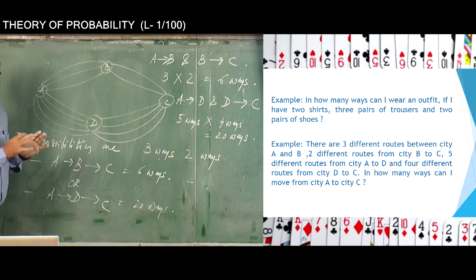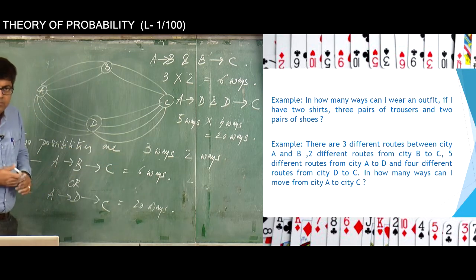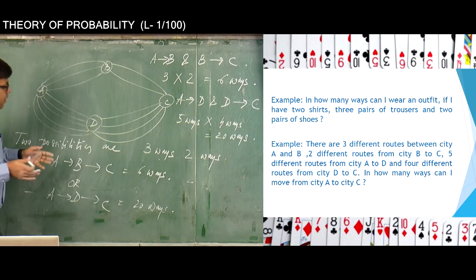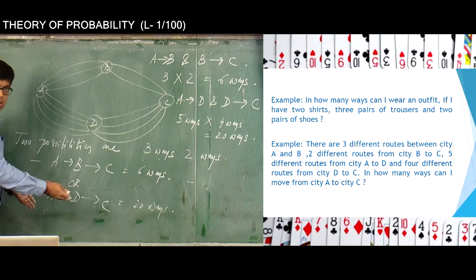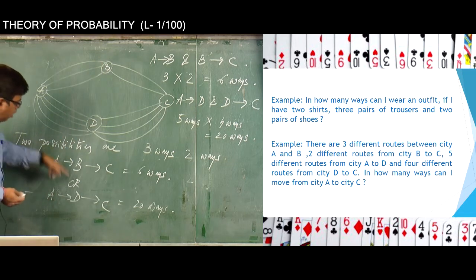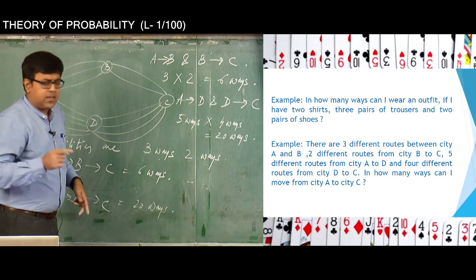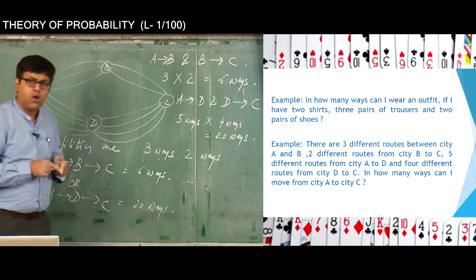So we have found out the individual ways of moving from A to C via B and via D. Once we have found that, we will be able to answer this question now. Since I had told you in the beginning that either you have to follow this route or you have to follow this route, because you cannot follow both routes simultaneously, one can move either to B or D, cannot go to B and D simultaneously. That's the absurd thing. So the OR rule is to be applied between these 2 cases. OR means actually the addition rule.